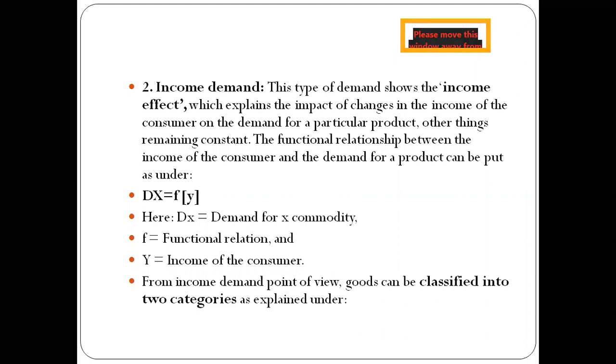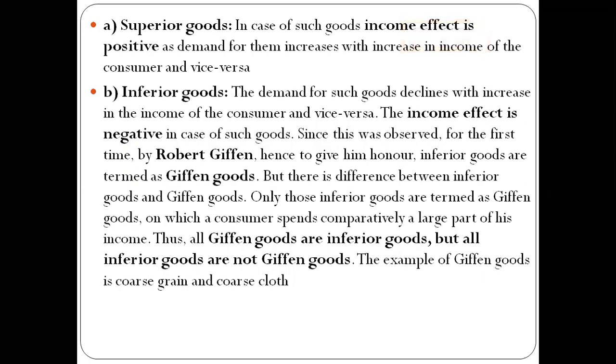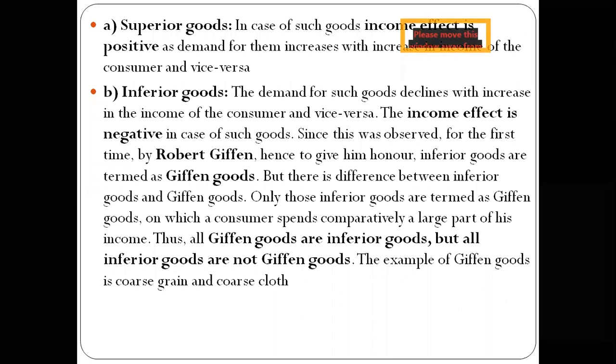Now from income demand point of view, goods can be classified into two categories, and the two categories are superior goods and inferior goods. So in case of superior goods, income effect is positive as demand for them increases with the rise in the consumer income, and vice versa is the situation. And then the second concept is inferior goods.